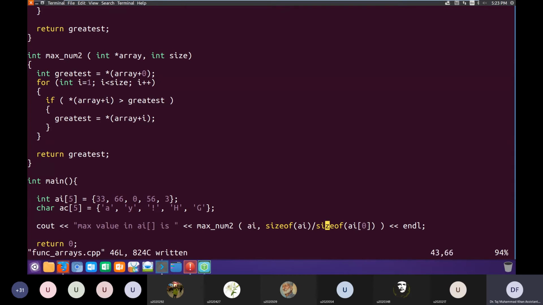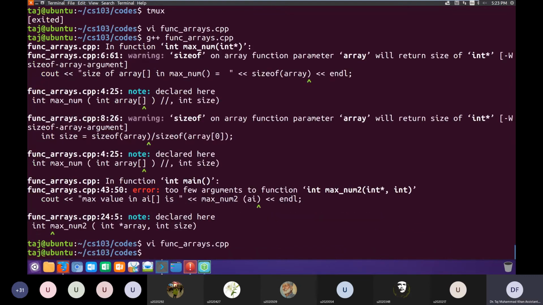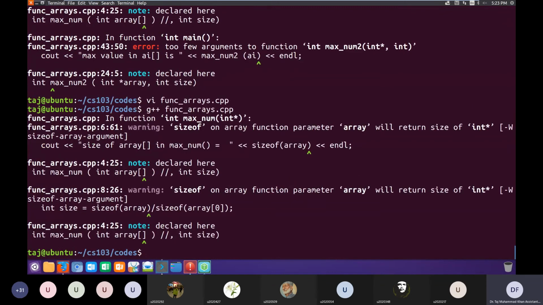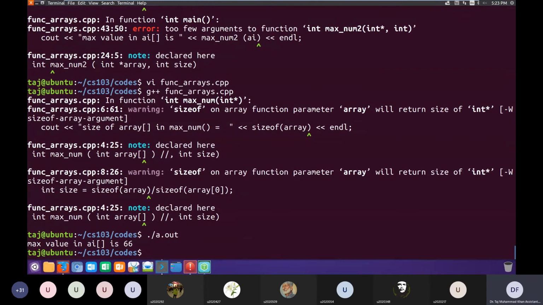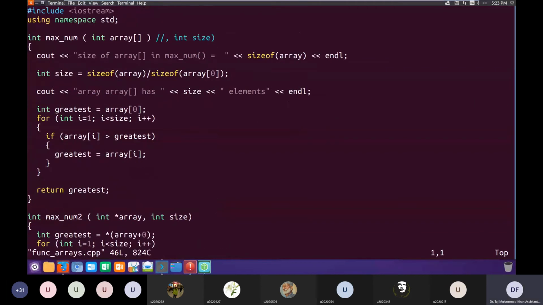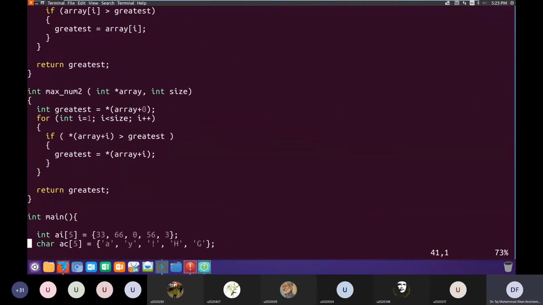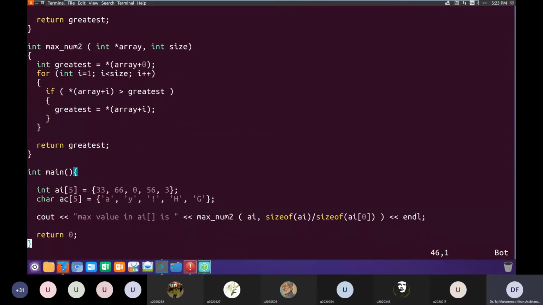So it will evaluate to 5 and we'll pass 5 to max num2 as size. Okay, warning will come, but if I run it, you see it again returns 66. So max num2 is also working correctly. So this is exactly the same function as max num, almost. The working is the same.